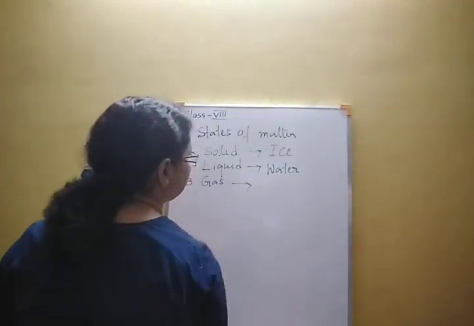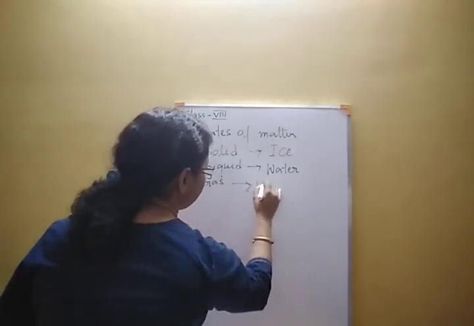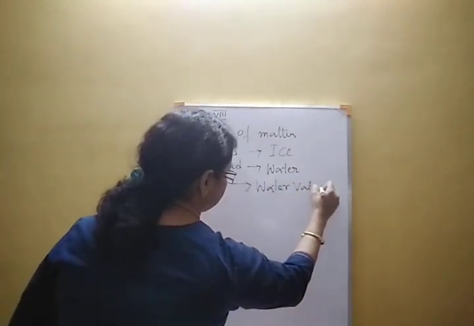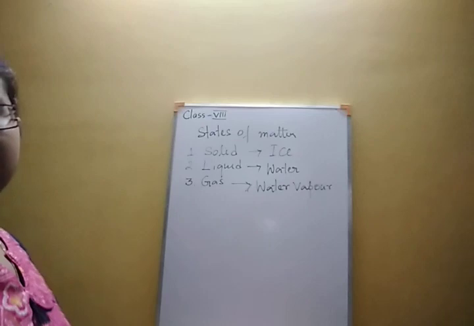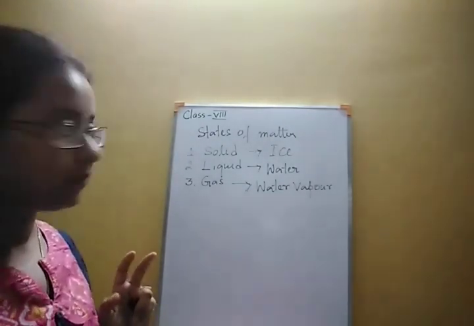And for gas we can talk about water vapor. Water vapor is an example of gaseous state. So these three states are there.